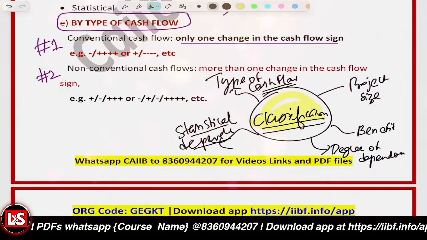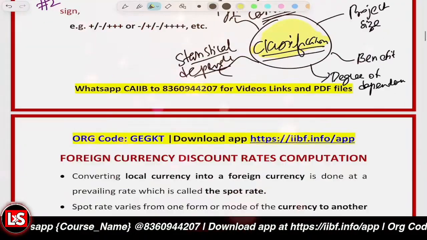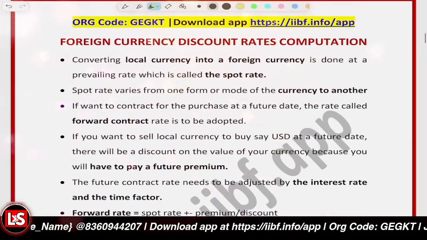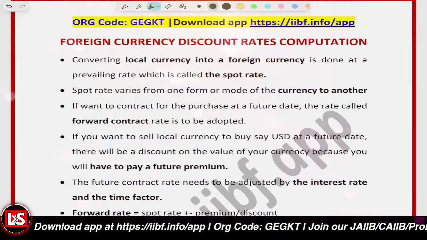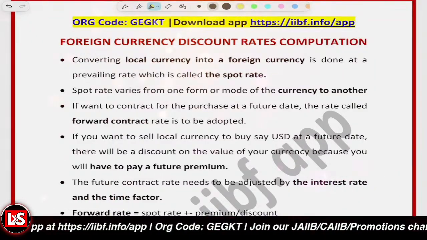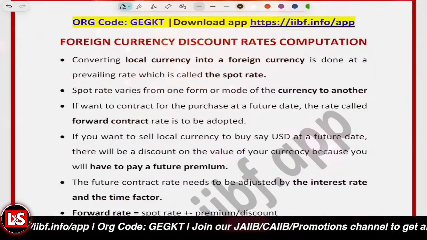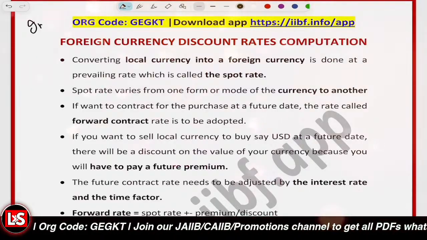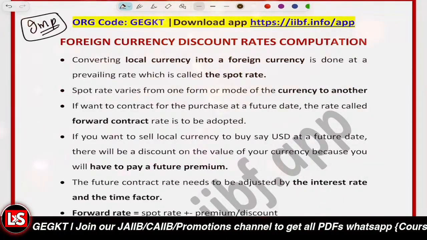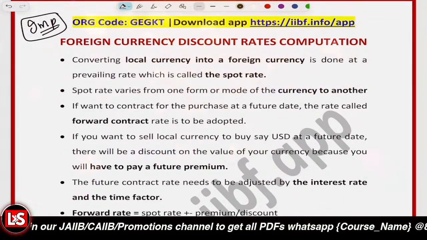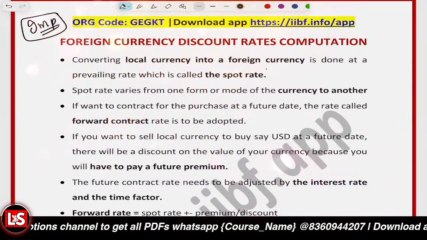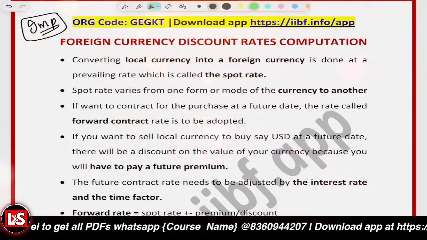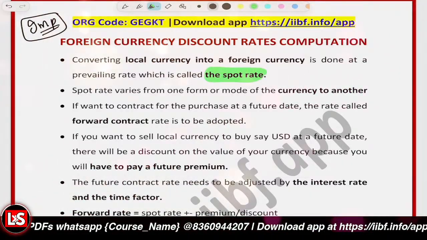Classification of the investment projects, right? Now, after that, it's related to the foreign currency discount rates computations. Very important. We have already read this somewhat in the BFM module A also, but this is important from the ABFM point also. So, foreign currency discount rates computation. One, it is related to the spot rate. Let me highlight the point so that you can simply memorize this, right?